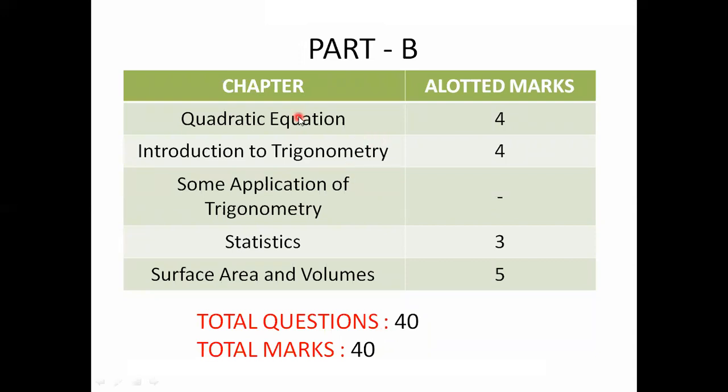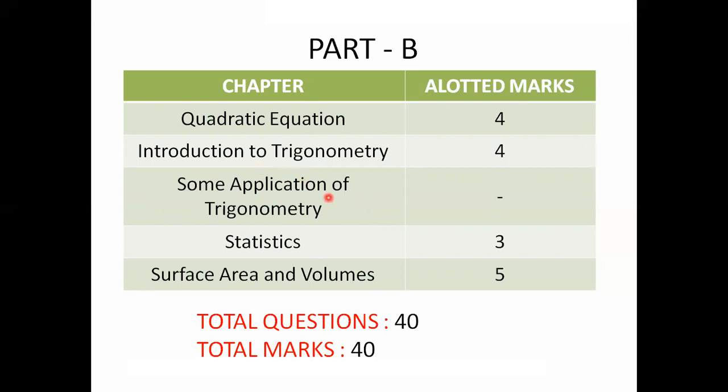For part B, quadratic equations. For quadratic equations, allotted marks are 4, which means they will ask 4 multiple choice questions from this chapter. Next, introduction to trigonometry. For this chapter, allotted marks are 4, which means you will get 4 multiple choice questions.